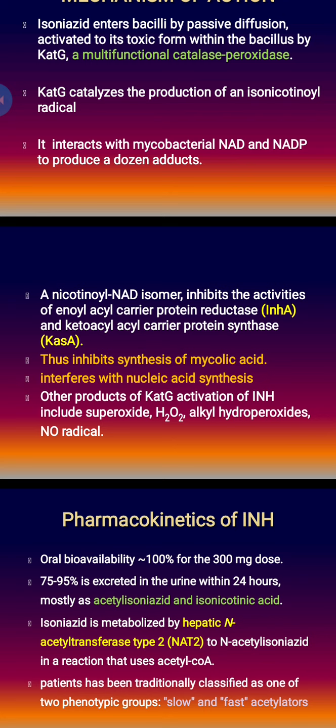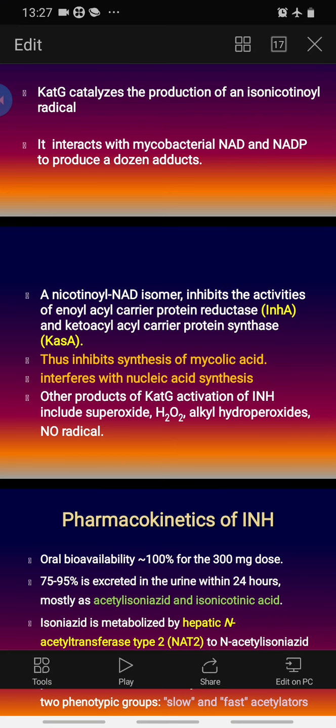So KatG, an enzyme present in the bacillus, converts INH into an isonicotinyl radical. It combines with NAD or NADP, and then the isonicotinyl NAD isomer inhibits the activities of enoyl acyl carrier protein reductase, that is InhA, and KasA. The net result of this inhibition is inhibition of the synthesis of mycolic acid, an integral part of the mycobacterial cell wall. It also interferes with nucleic acid synthesis.